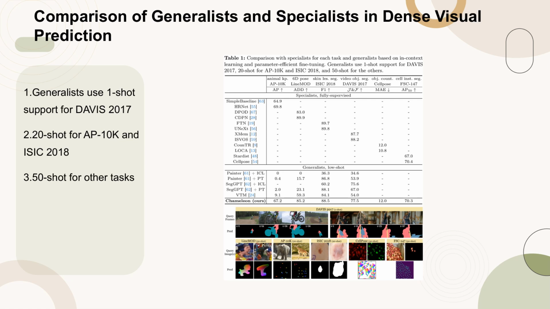The generalist models, including Painter, SegGPT, and VTM, are evaluated under different settings of in-context learning and parameter-efficient fine-tuning. Notably, the generalists utilize one-shot support for the Davis 2017 dataset, 20-shot support for AP10K and ISIC 2018, and 50-shot support for other tasks. This comparison underscores the effectiveness of the generalist approach, particularly Chameleon, in low-shot learning scenarios, demonstrating significant performance improvements across diverse tasks.